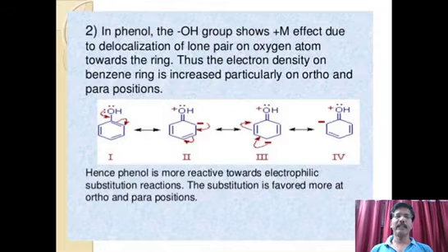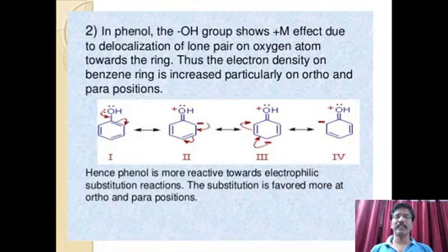Yes, it will exhibit the plus mesomeric effect because it can give an electron pair towards the benzene ring. That's why there is delocalization of electrons, and electrons are shifted towards the ring. Therefore, negative charge is rotating. You can see the negative charge moving from one carbon to another carbon. Thus, the electron cloud or electron density is increased in the benzene ring.